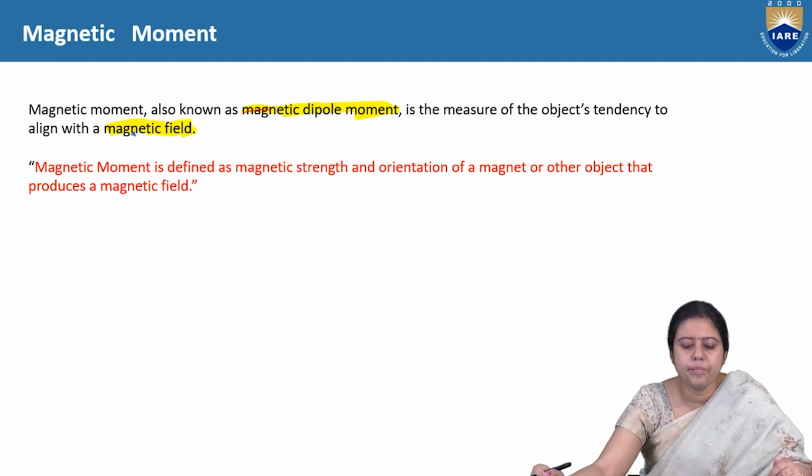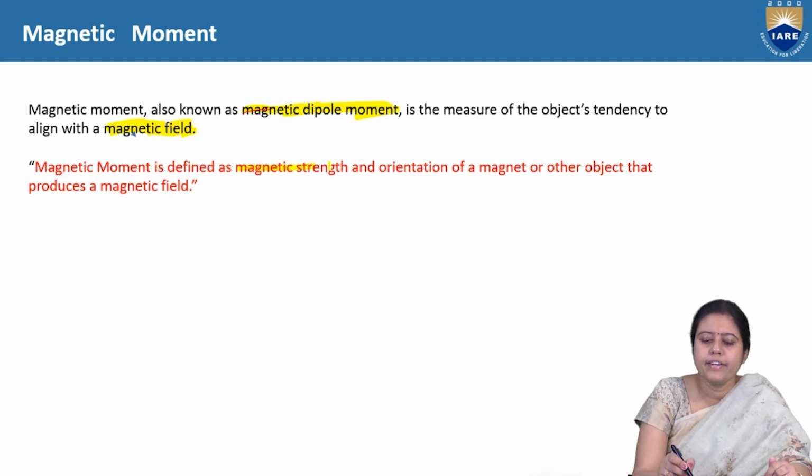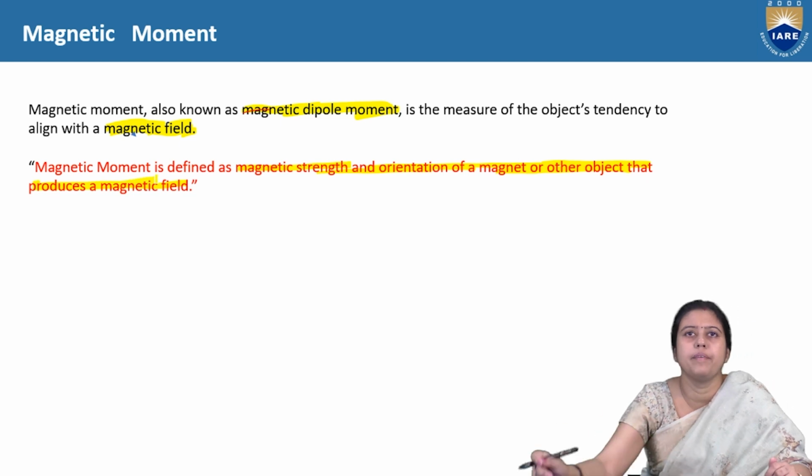Magnetic moment is defined as the magnetic strength and orientation of a magnet or other object that produces a magnetic field. What does it mean?